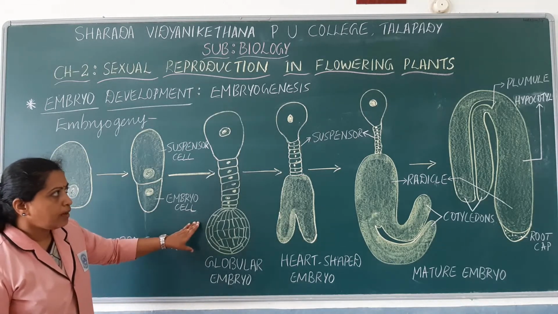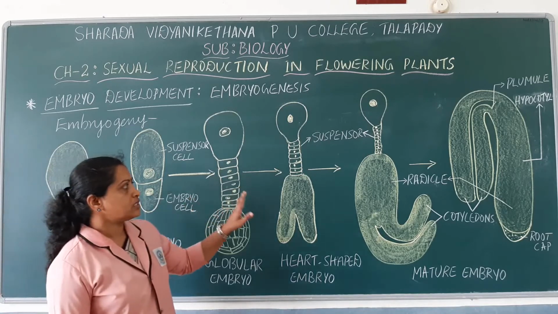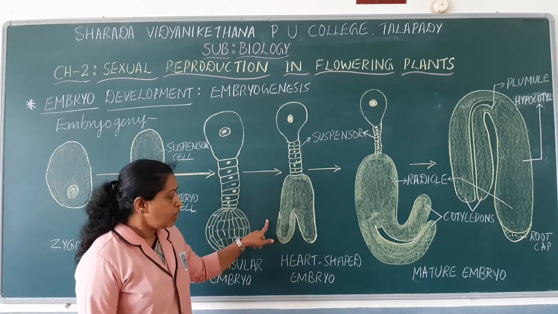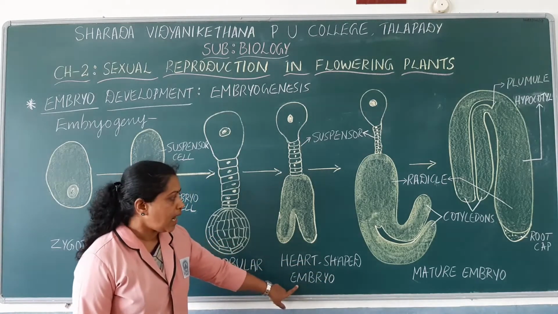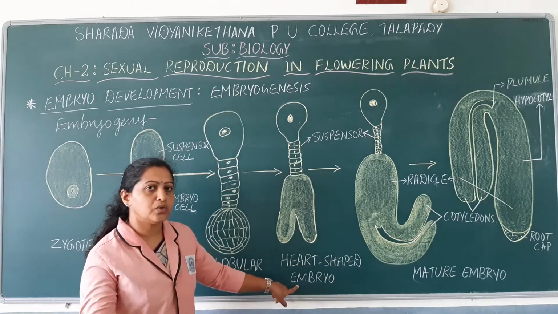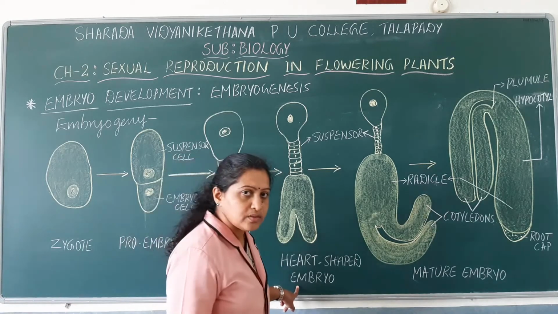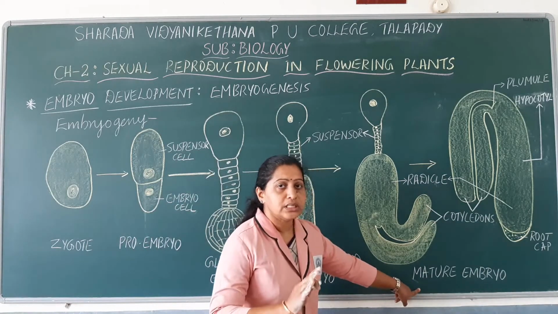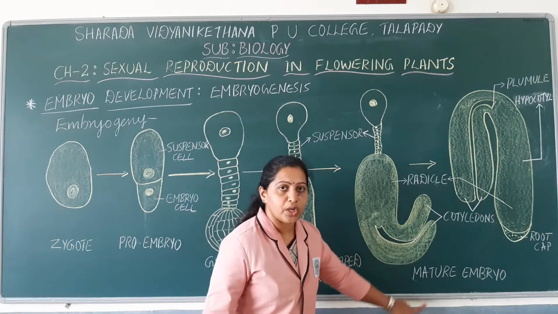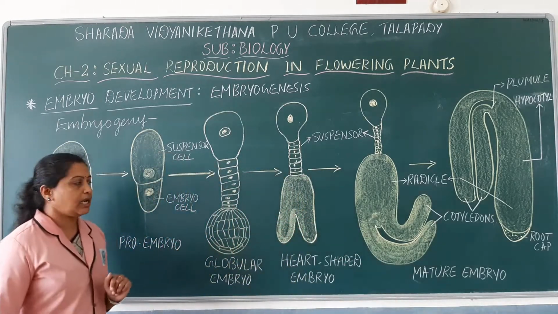The globular embryo again undergoes continuous cell division to form a heart-shaped embryo, and the heart-shaped embryo undergoes cell division and differentiation to form the mature embryo. So these are the various stages of embryogeny that occur during embryogenesis.